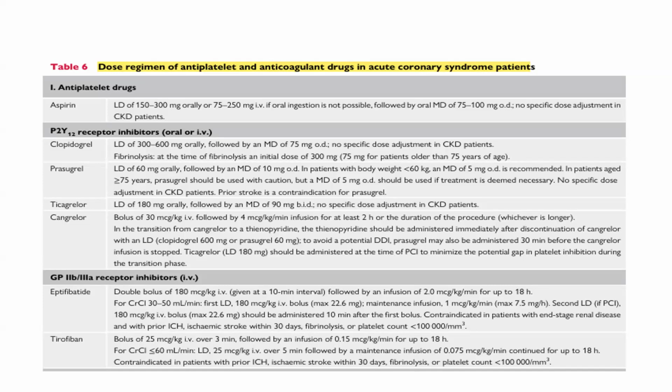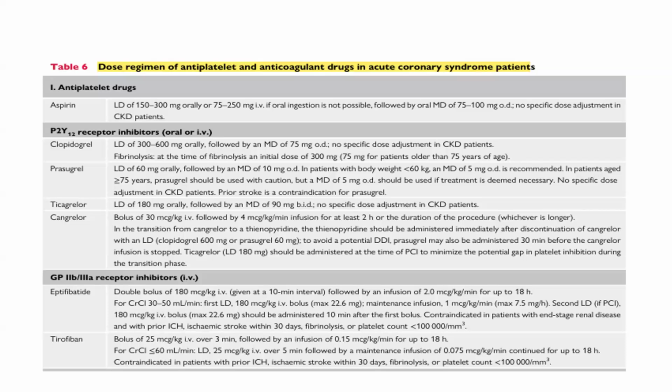At the time of fibrinolysis, an initial dose of 300 mg should be used. Then prasugrel, the loading dose is 60 mg, followed by the maintenance dose of 10 mg. In patients with a body weight of less than 60 kg, a maintenance dose of 5 mg OD is recommended. In patients aged 75 years or more, prasugrel should be used with caution, with a maintenance dose of 5 mg OD if treatment is deemed necessary. Ticagrelor, the loading dose of 180 mg orally, followed by the maintenance dose of 90 mg BD. No specific dose adjustment in the CKD patient is needed.